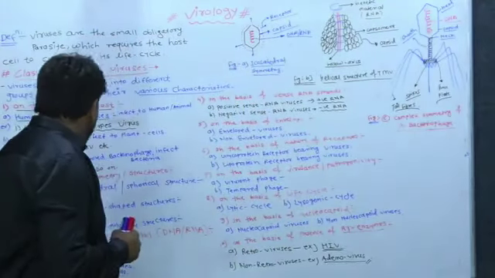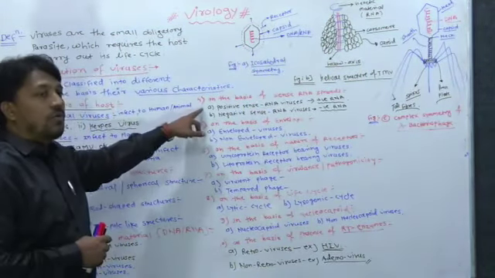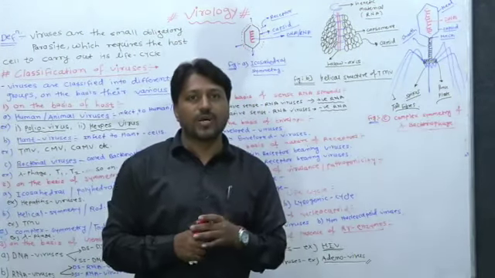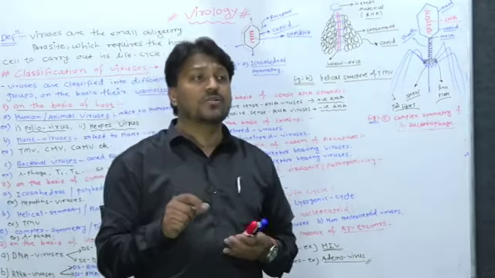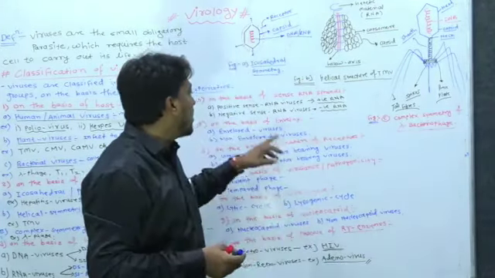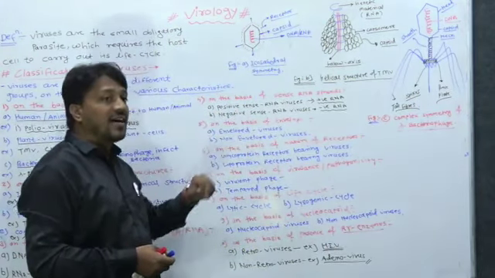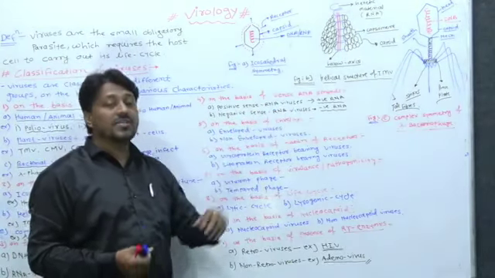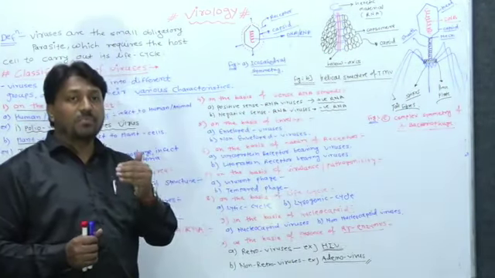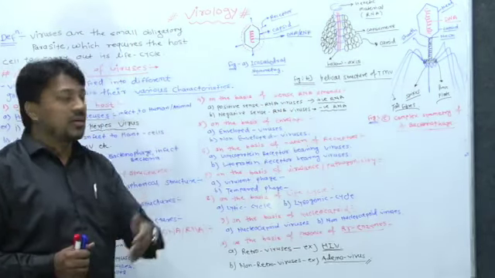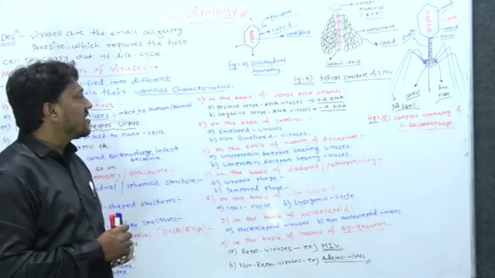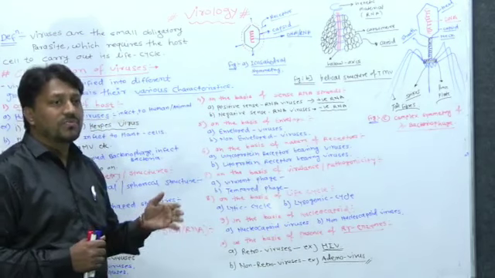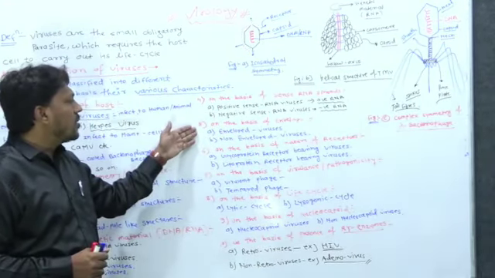Okay, next, come to another point, the fourth point, that is on the basis of sense RNA strands. Viruses are classified on the basis of presence or absence of sense RNA strands. These are as follows. The first one is the positive sense RNA viruses, that is positive RNA, or negative sense RNA viruses, that is negative RNA, as a genetic makeup present in their structure. So in this way, positive sense RNA and negative sense RNA are the classification of viruses on the basis of sense RNA.